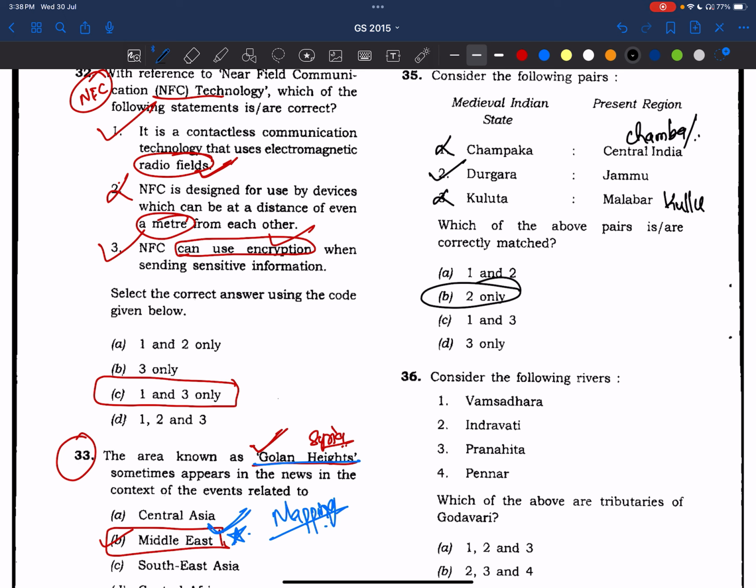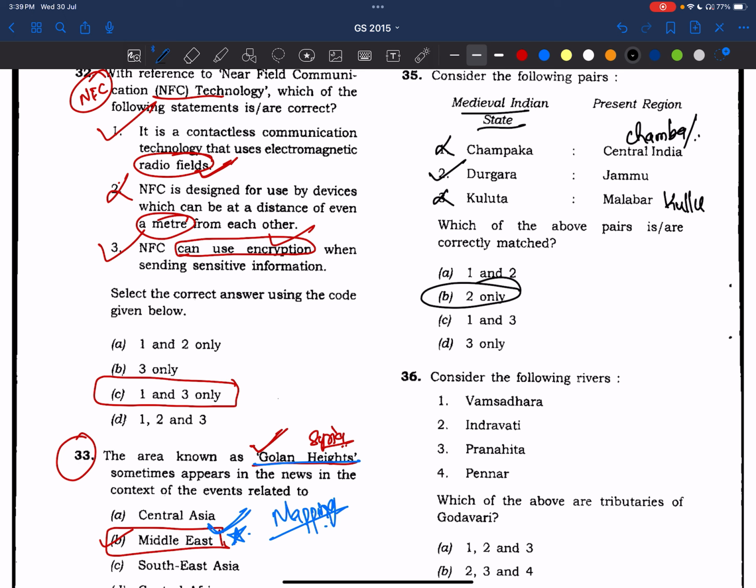So I think this should be the most difficult question, friends, because we don't know all these things in the medieval Indian states, right? So better we should avoid these types of questions in answering. If we don't know, we should literally avoid them. Okay. So we'll try to make notes of the regions which are given in the NCERTs of ancient and medieval history, theme 1 and theme 2.